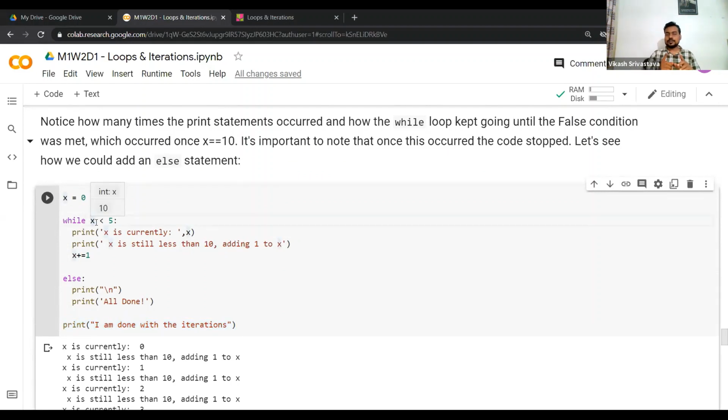So there's one important difference between while and for loop. So for loop, the number of iterations is fixed or definite, right? But in the case of while loop, the number of iterations are not defined. It will execute as long as the condition is true, right? So it's an example of indefinite loop, right? But for loop is an example of definite loop, as in we know how many times the for loop is going to run, but we don't know how many times a while loop is going to run. Of course, we can verify them manually, right? But let's say while loop will run as long as the condition is true. So it is also called an indefinite loop.